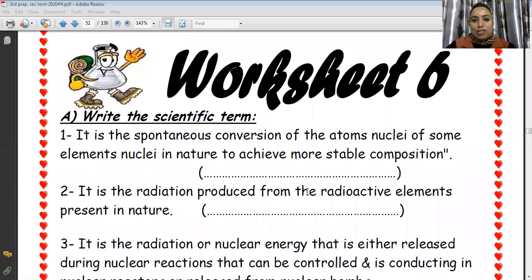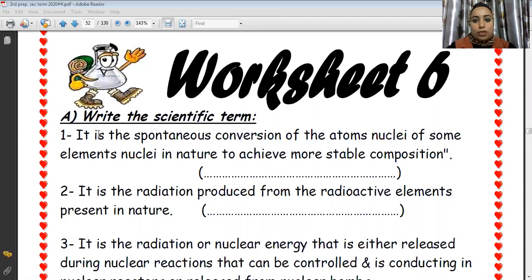Open your booklet, please. Worksheet 6, page 52. Question number 1, write the scientific term.